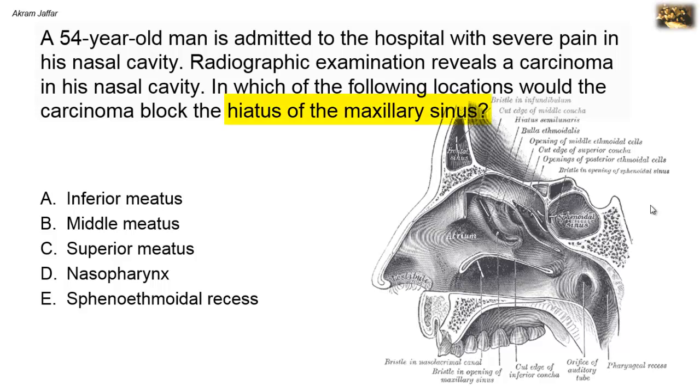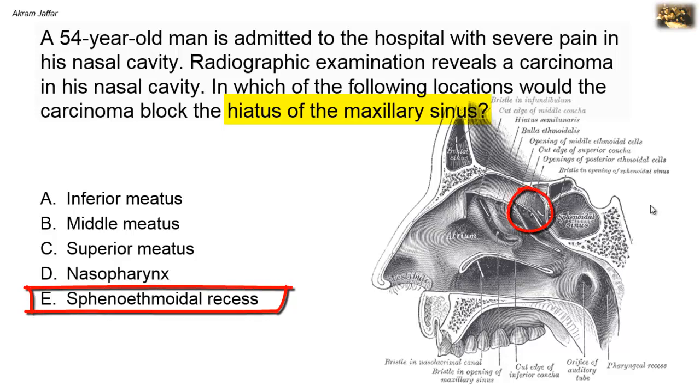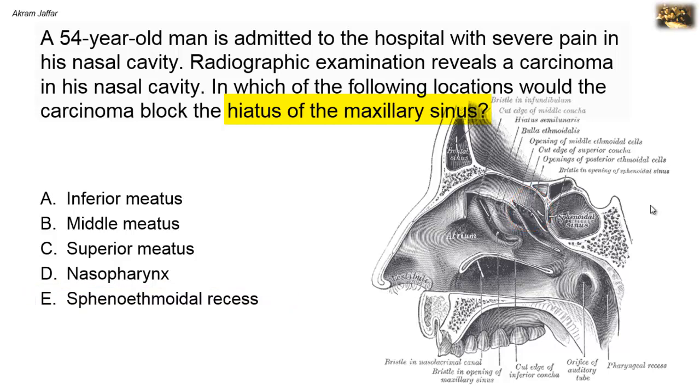So let's deal with the sphenoethmoidal recess. As I said, it lies above the superior concha, and it receives the opening of the sphenoidal air sinus. The sphenoidal air sinus is located in the body of the sphenoid bone, and the opening is present in the narrow roof rather than in the lateral wall of the nose. So carcinoma present here would block the sphenoid sinus, but not the maxillary sinus.